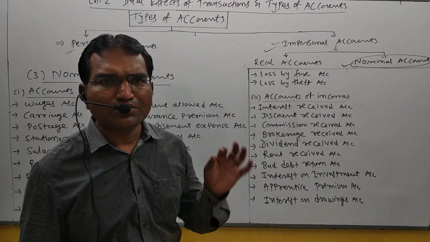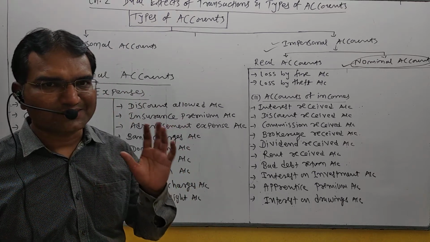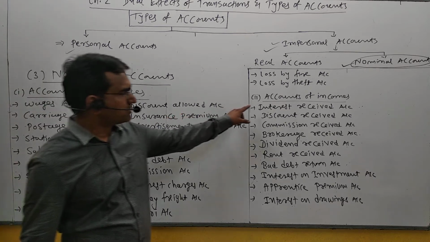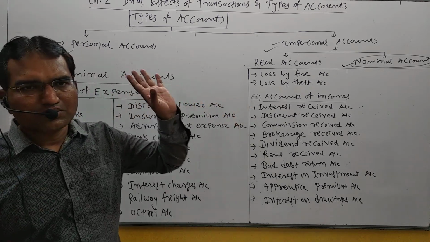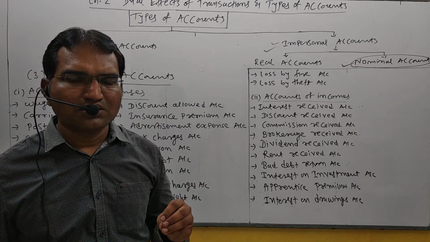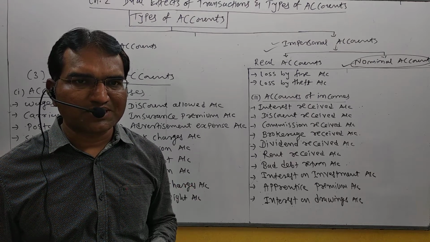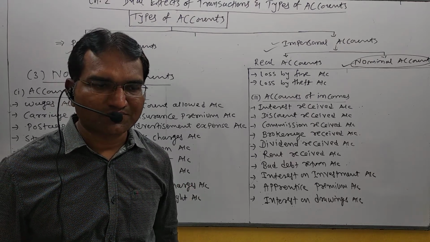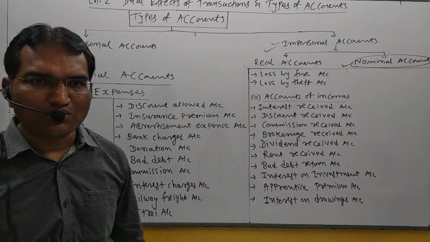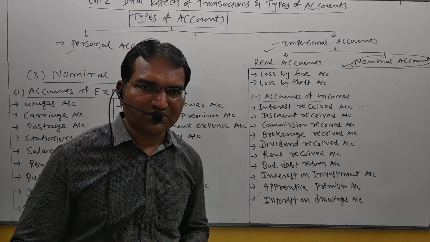Nominal account includes two main types of accounts: accounts of expenses and accounts of incomes. To conduct the business, businessmen incur day-to-day expenses, and such expenses are known as revenue expenses. So all revenue expenses are included in the group of nominal accounts. Let us start one by one.